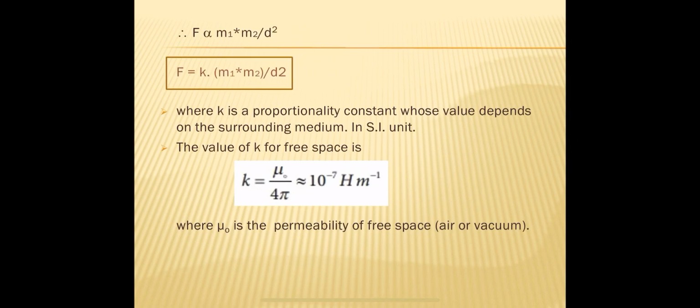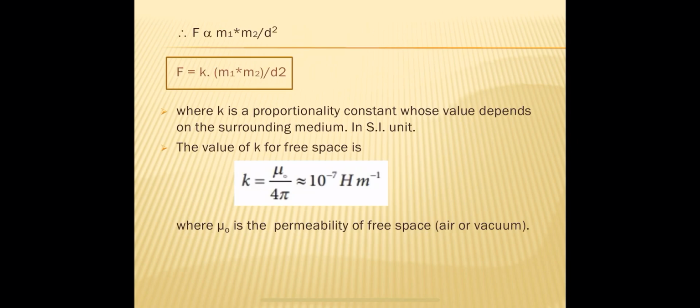So this constant K is equal to mu naught by 4 pi. Mu can be written as mu by 4 pi actually. So mu is called the permeability of the medium. So every medium possesses permeability. That permeability varies with the medium.